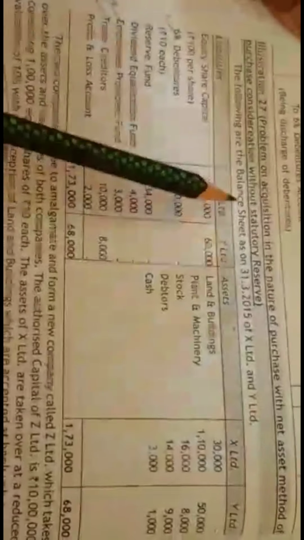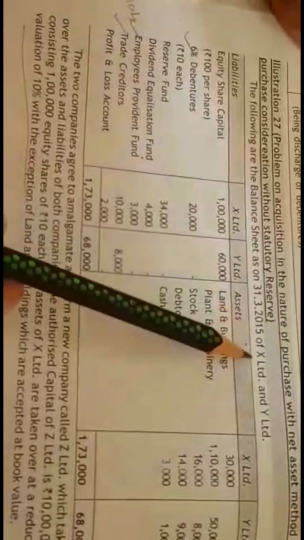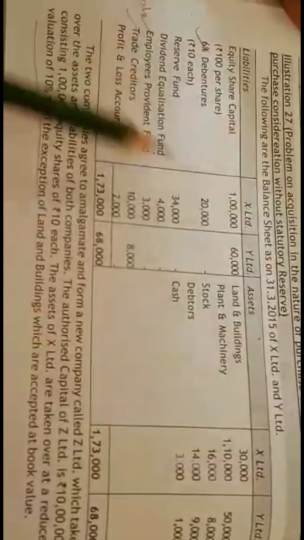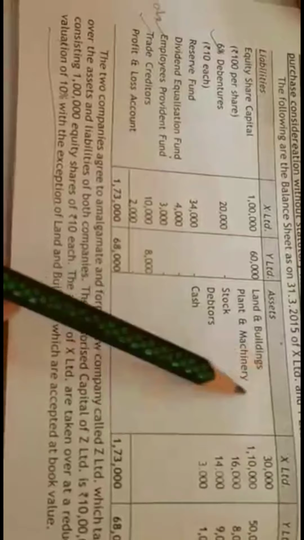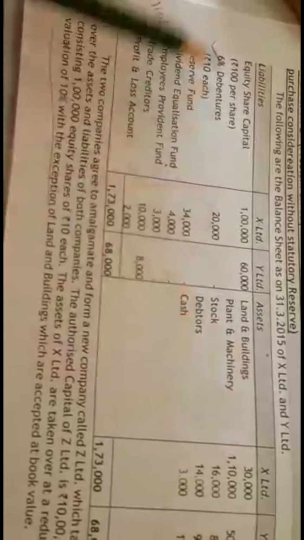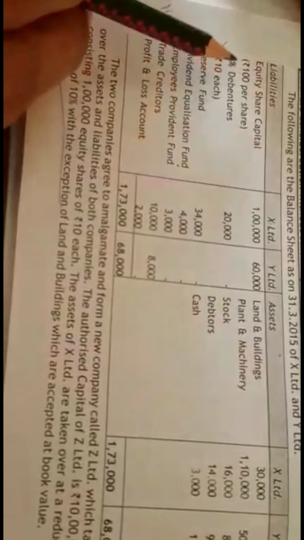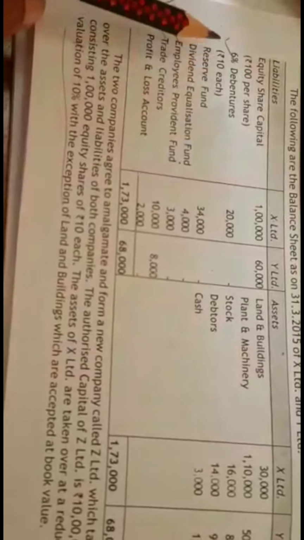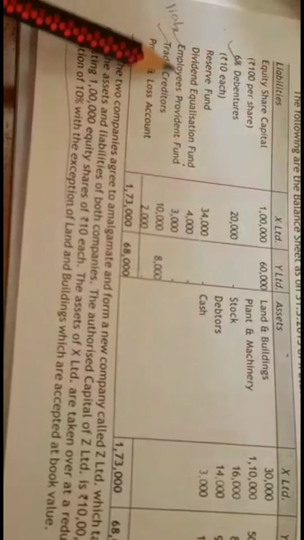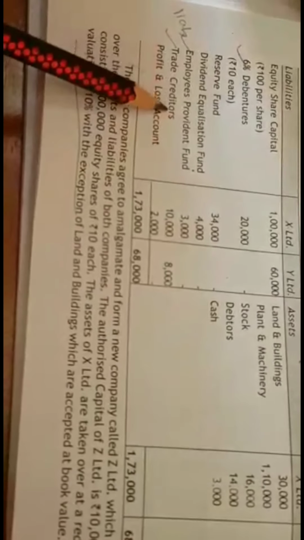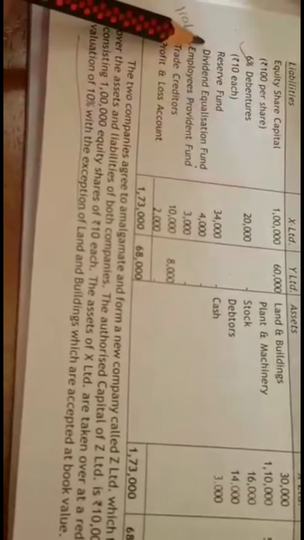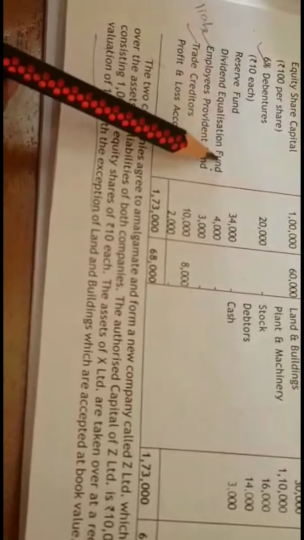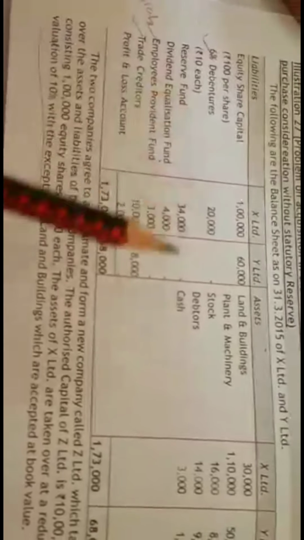So this is the 27th problem. The following are the balance sheet as on 31st March 2015 of X Limited and Y Limited. So go through the assets given in the balance sheet and also the liabilities. And if it is an amalgamation in the nature of purchase, we have to consider debentures, employees provident fund, trade creditors. Only 3 items. Why not the dividend equalization fund? It is an appropriation of profit, so we should not consider.